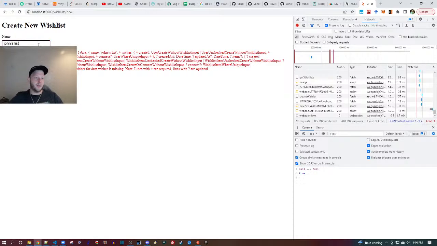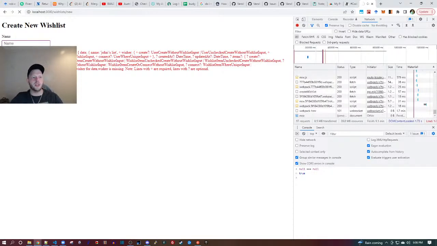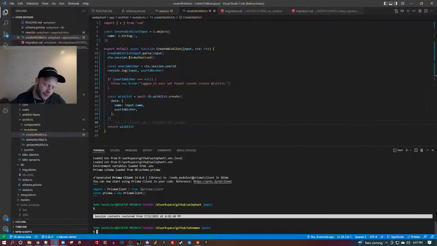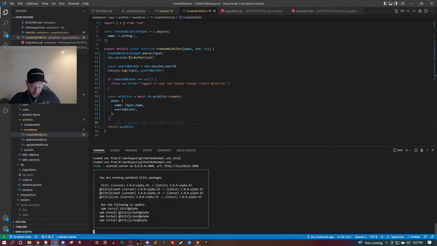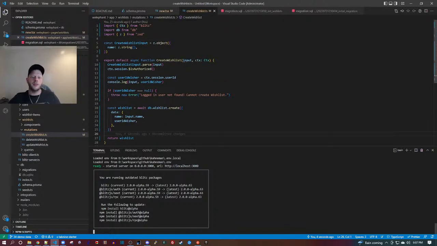Let's come over here. I'm going to Control A, Control X, F5 to refresh the page. Oh, my server's not running, is it? Okay, so let me blitz dev. Hey, John. Hello, guys. JavaScript, it's TypeScript, so very similar, right? Doesn't it just look like JavaScript? So all valid JavaScript is valid TypeScript, but we have much better type support.